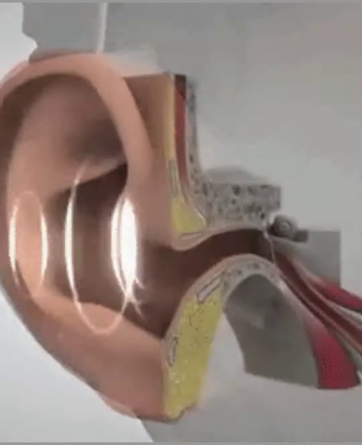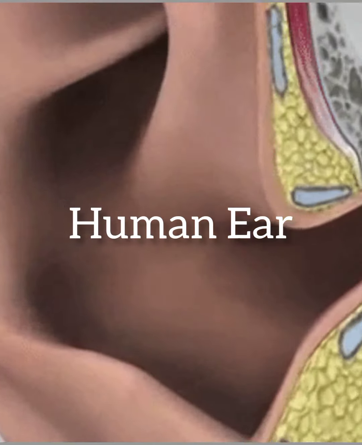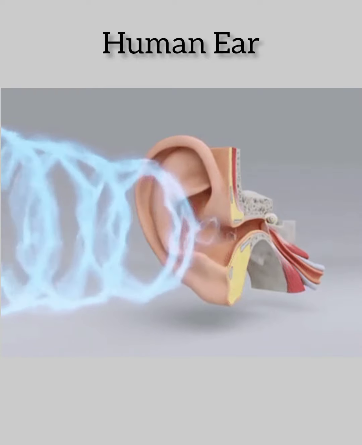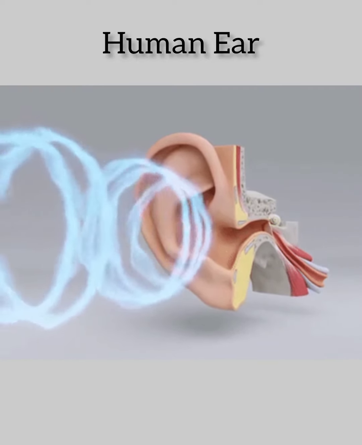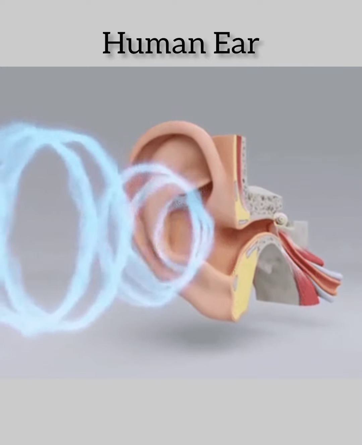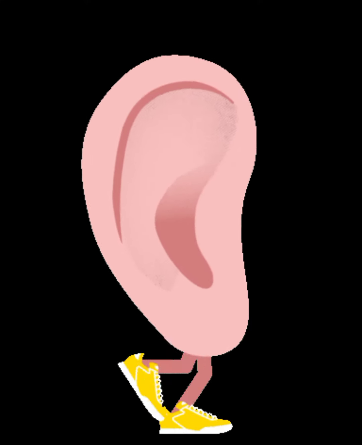Hello friends, today we will learn about the human ear. The ear is a sensitive organ of the human body. It is mainly concerned with detecting, transmitting and transducing sound. So let's get started with the video.